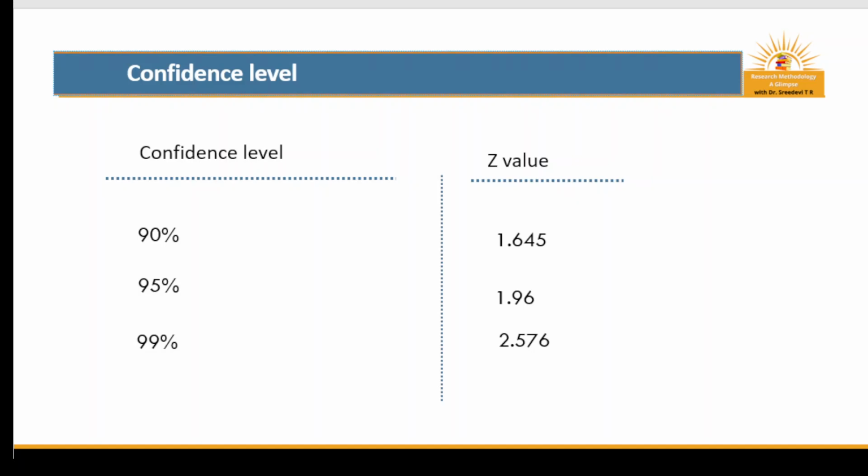For the 90% confidence level, Z value is 1.645. For 95%, it is 1.96. And for 99%, it is 2.576. So, the Z value of the confidence level should be known to calculate the confidence interval.